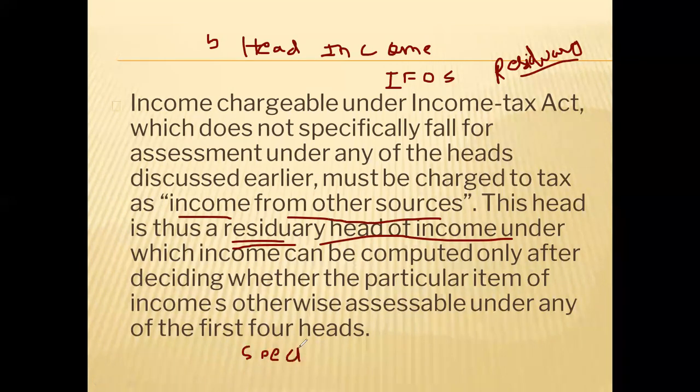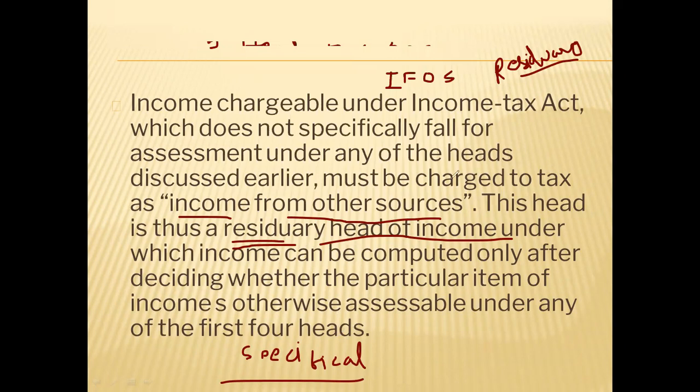Okay, because in specific heads of income, only specific income will be taxable. Like under salary, only salary will be taxable. Under house property income, only rental income or annual value of property will be taxable. In capital gain, only capital gains will be taxable.